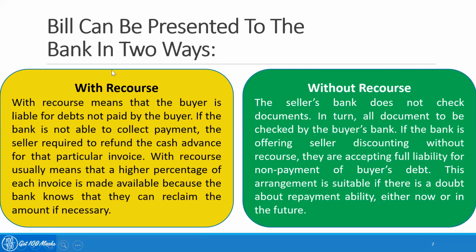So in with recourse, in simple words, once the transfer is done to the payee bank, but still if the payee bank does not get the payment from the drawee, then obviously it can ask the drawer to make the payment. That means that the risk still resides with the drawer. Whereas in case of a without recourse arrangement, once the bill is given to the payee bank, there is no more liability with the drawer. So it becomes the bank's liability to get the payment from the drawee. So this is how the two types of system work in a bill of exchange.